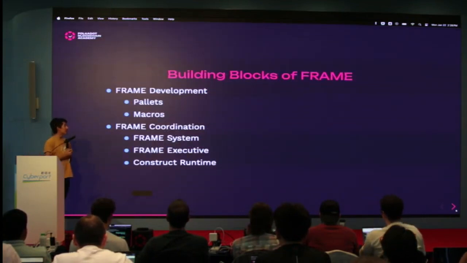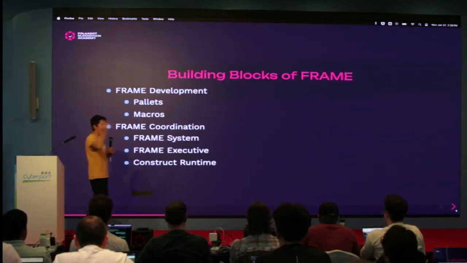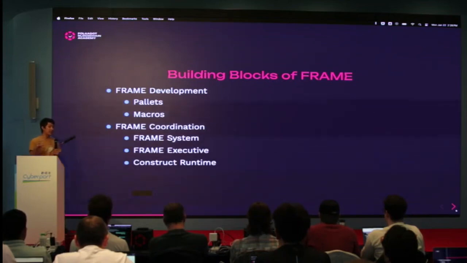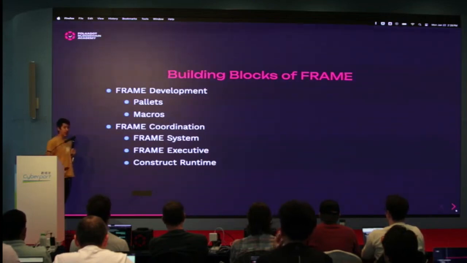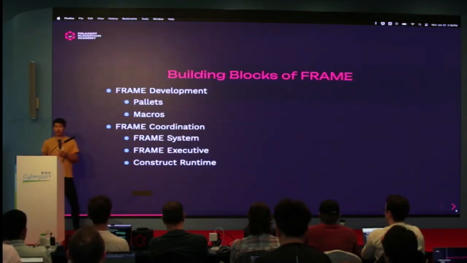Okay, let's talk about the building blocks of Frame. So we have Frame development, which is composed of these palettes and macros. And then we have other parts of Frame, which is these coordination pieces, things that you don't necessarily touch, but you are kind of required to use. This is called Frame System, Frame Executive, and the Construct Runtime. And we'll go over these one by one, but I just want to give you a high-level overview. These are the main building blocks that you'll see when working with Frame.